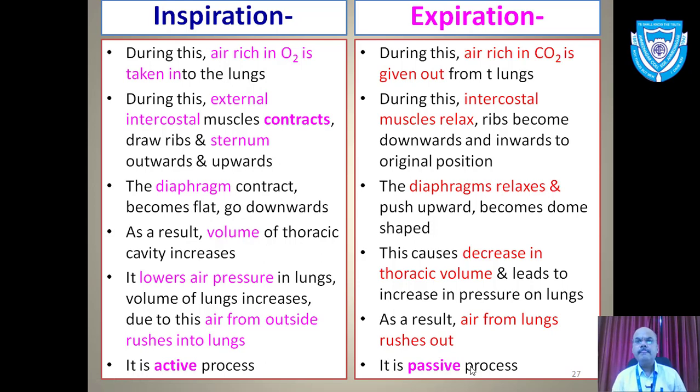Only a last point here: the path will be exactly opposite. Now air present in the lungs will come to the air sac. From there it will come to the bronchiole, then to the bronchi, to the trachea, to the larynx, to the pharynx. Through the nasopharynx, it will be given into the nasal chamber and outside with the help of the external nostril. Inspiration and expiration together form the first step called breathing.